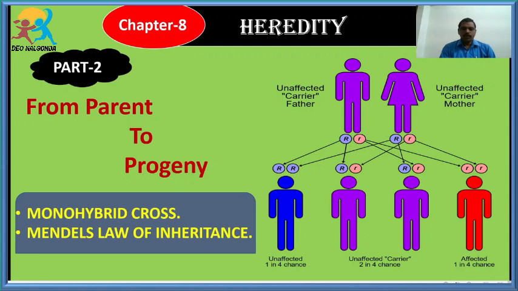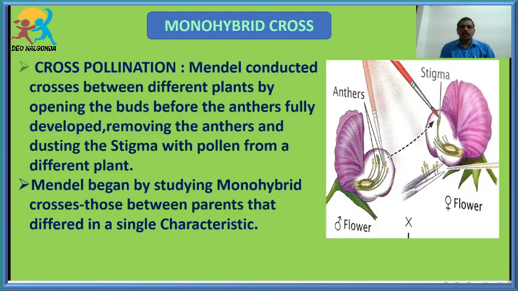Students, before starting our session on the monohybrid cross, you should have an idea about cross pollination. I have already explained what pollination means: the process of transfer of pollen grains from anther to stigma is called pollination. You are very clear. Then what do you mean by self pollination? What do you mean by cross pollination?